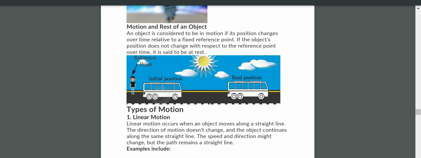Are both positions the same, or is it moving? Moving. Initially the bus was here. Now you tell, what is the reference point of this bus? This is the initial position of the bus. After some time, the bus came to here. The position of the bus changes from, let us say, position A to position B. Who is observing the position of the bus? This person is observing. To him, the bus is moving. The bus position is changing from point A to point B. This indicates the bus is in motion. Is it clear, everyone?